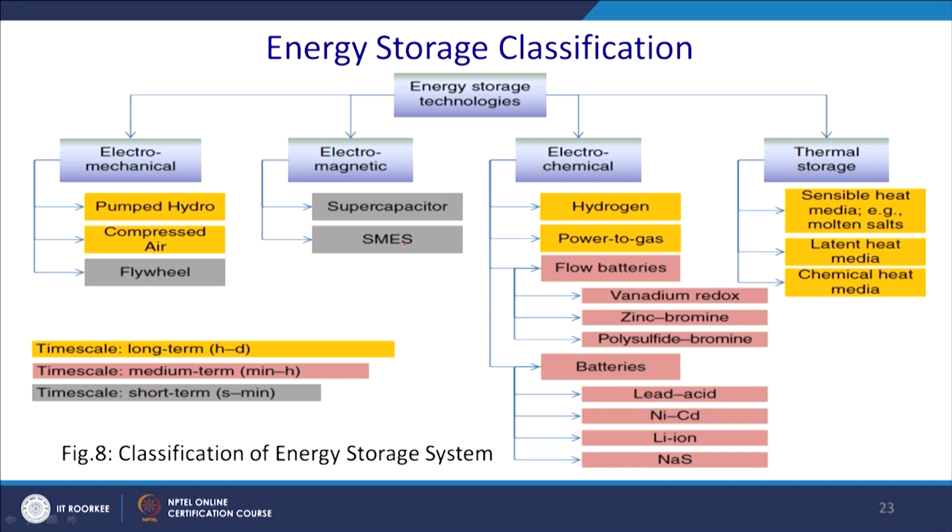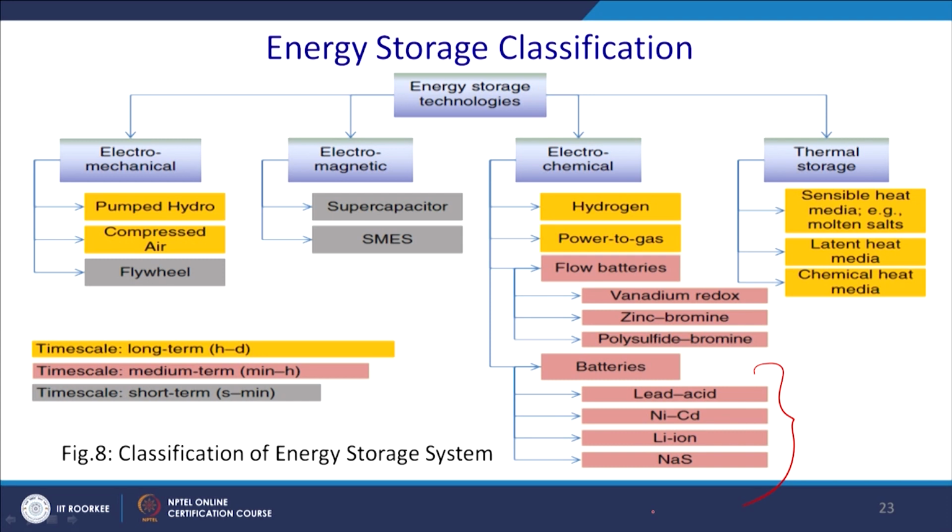Thereafter we may have electrochemical storage, that is hydrogen, power to gas, and flow batteries. There are different kinds of flow batteries: vanadium redox, zinc bromide, polysulfide bromine. These are all chemical processes where chemical engineers have a say, and the others are batteries.